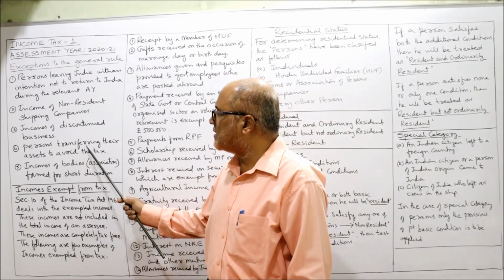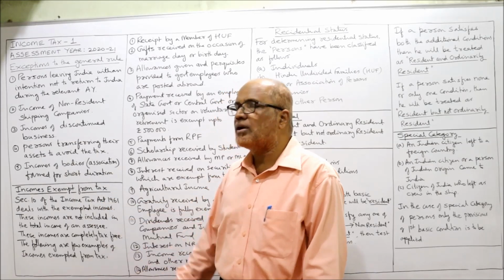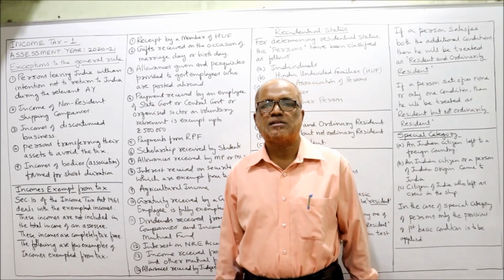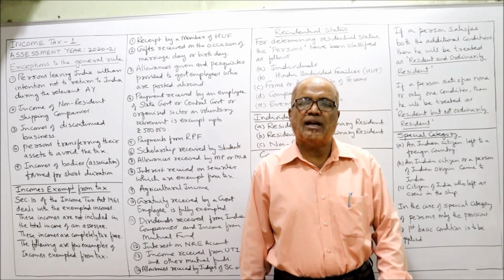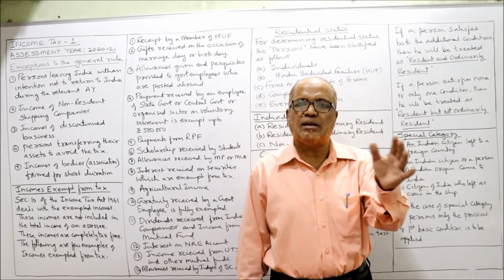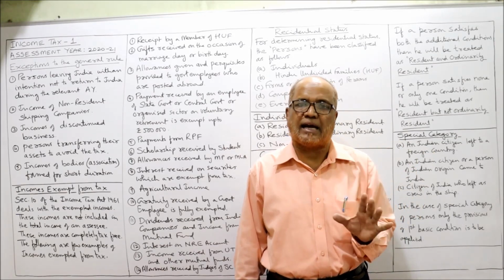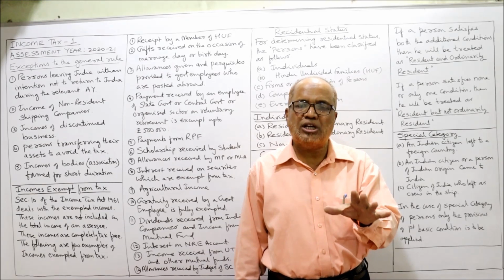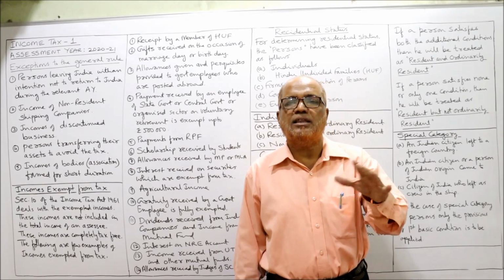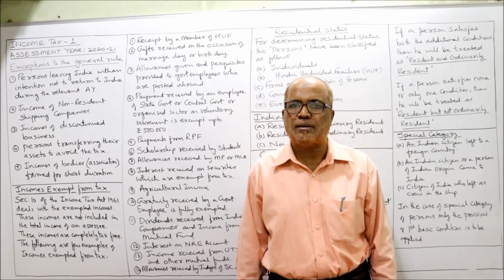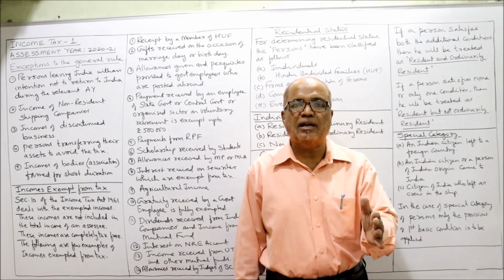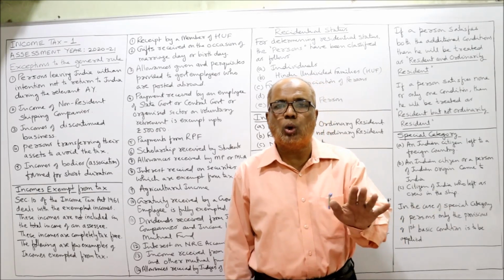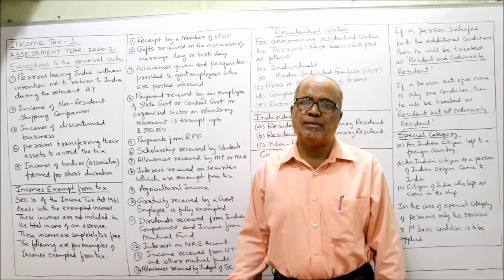Then, persons transferring assets to avoid tax. If the Income Tax Department comes to know that a person is transferring an asset mainly to avoid the tax, the intention being to avoid the tax, then the department says they have to pay the tax immediately on transferring the asset. Don't wait till the assessment year.